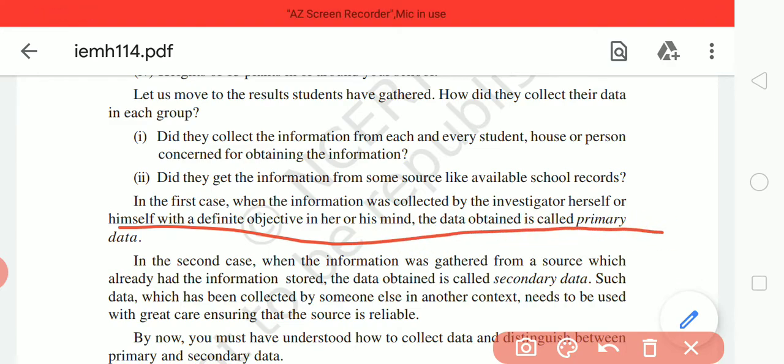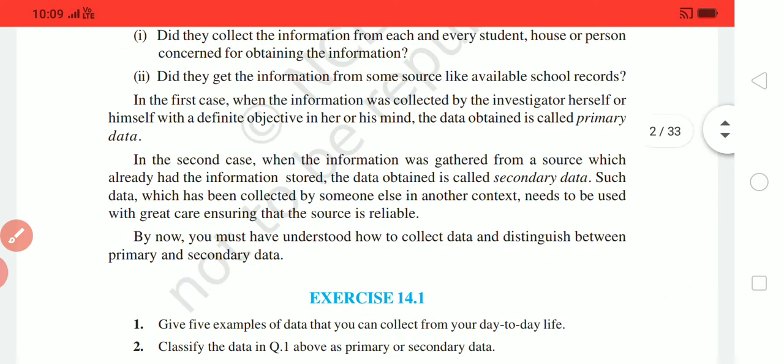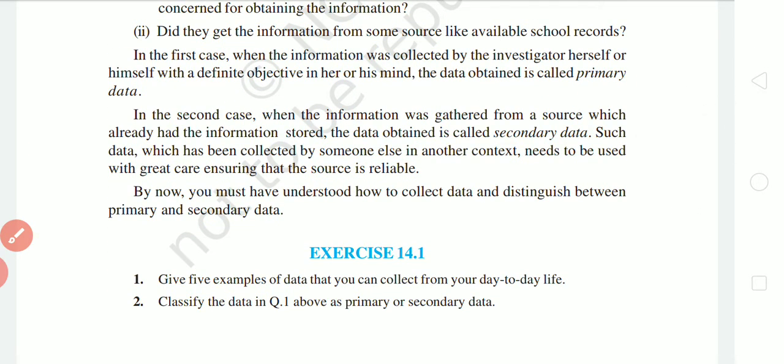And what is primary data? When the information was collected by the investigator herself or himself with a definite object in her or his mind, the data obtained is primary data. Means the person who is using the data itself collects it.